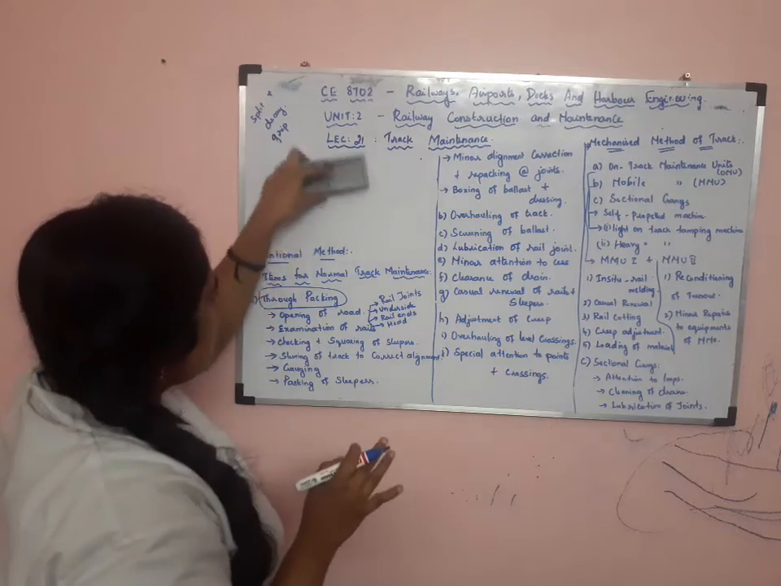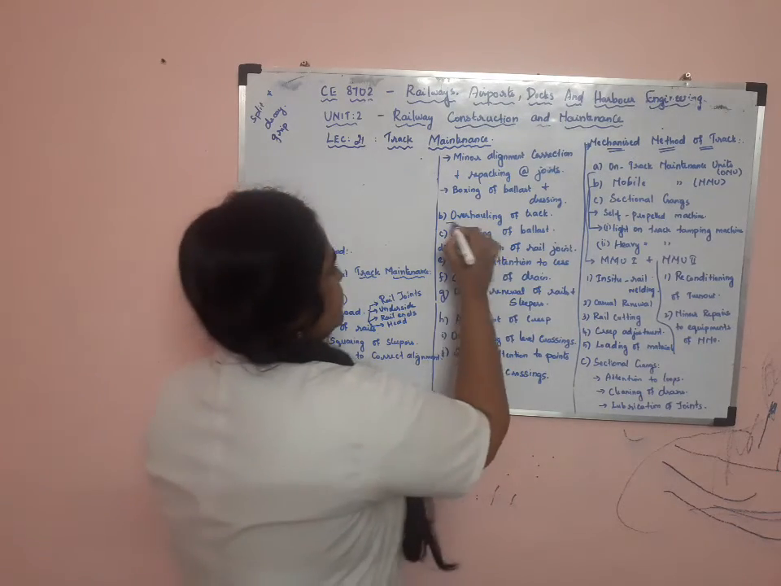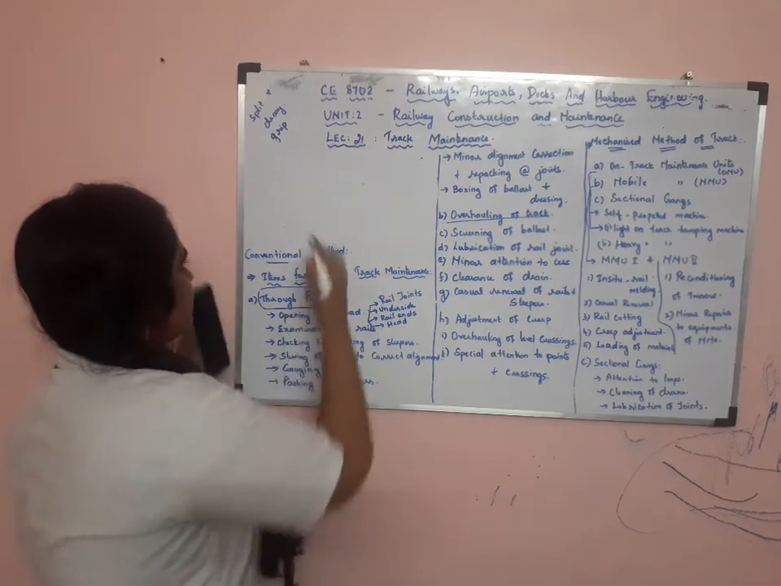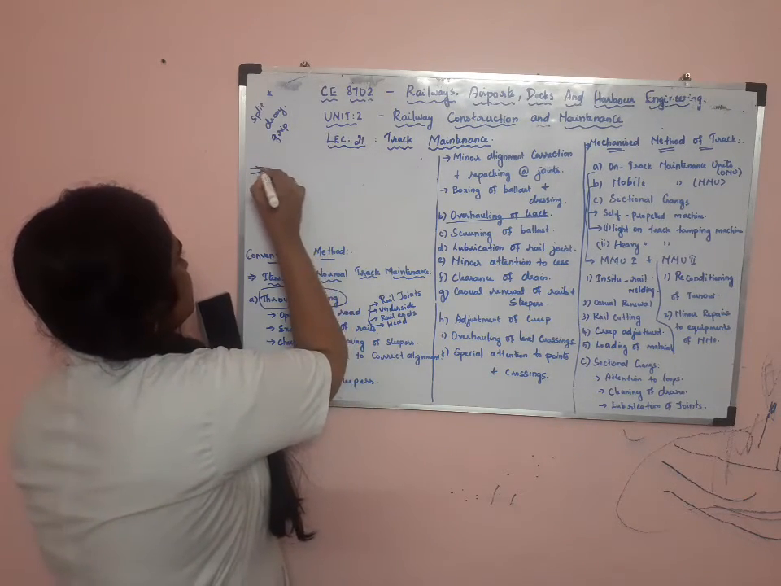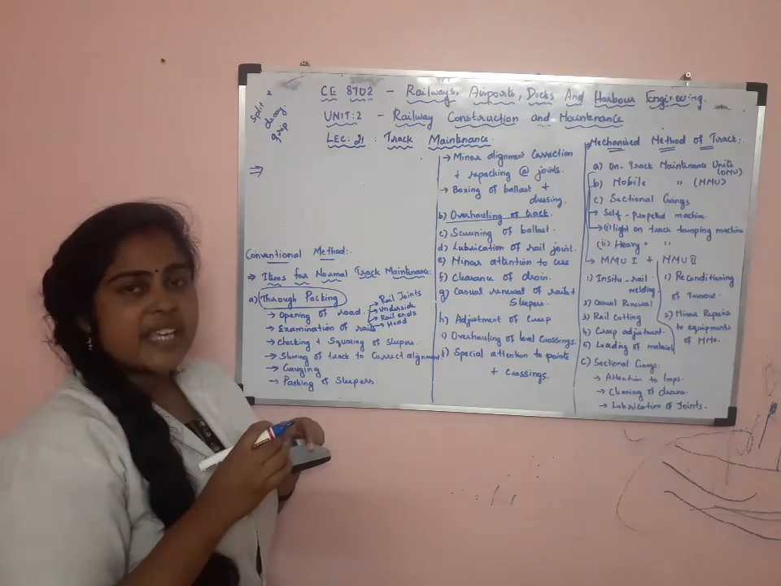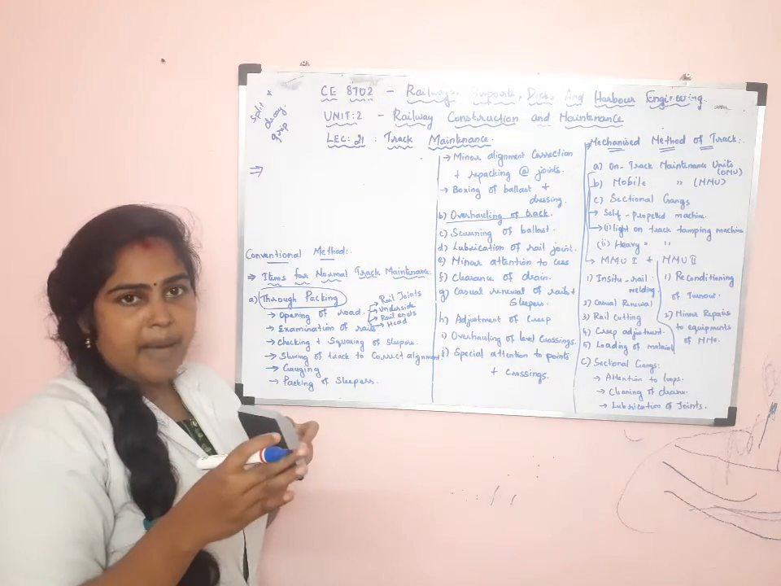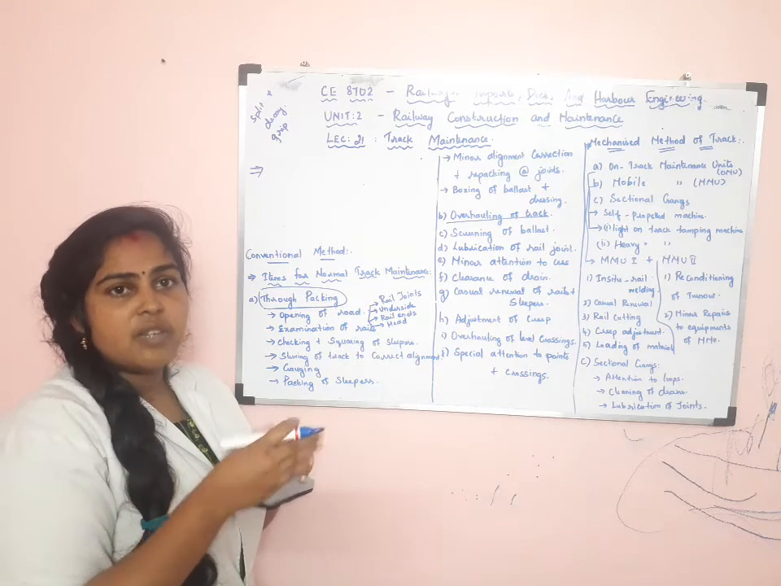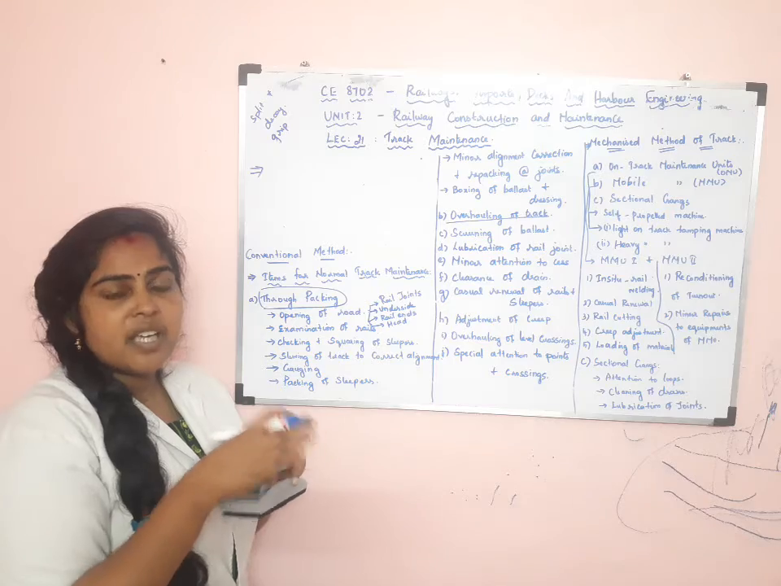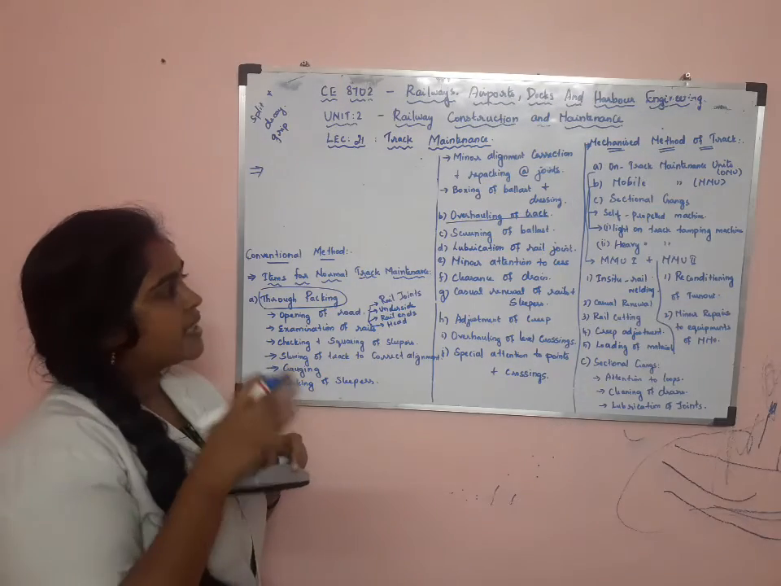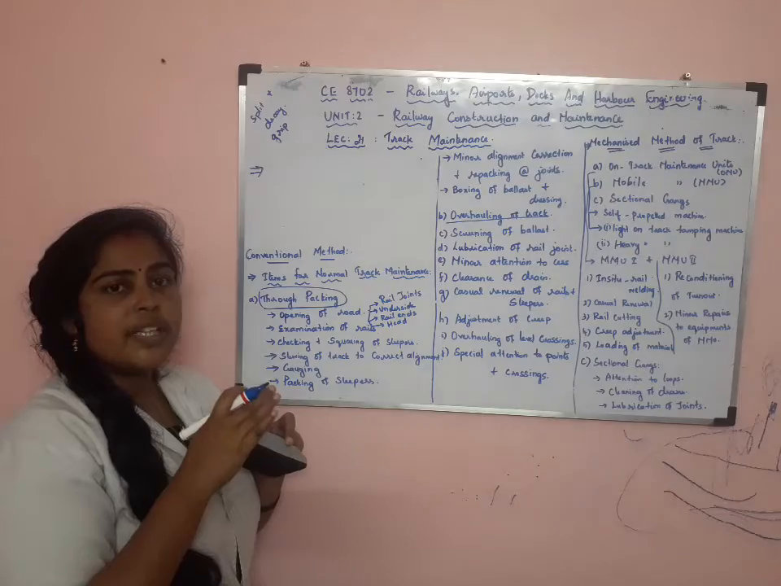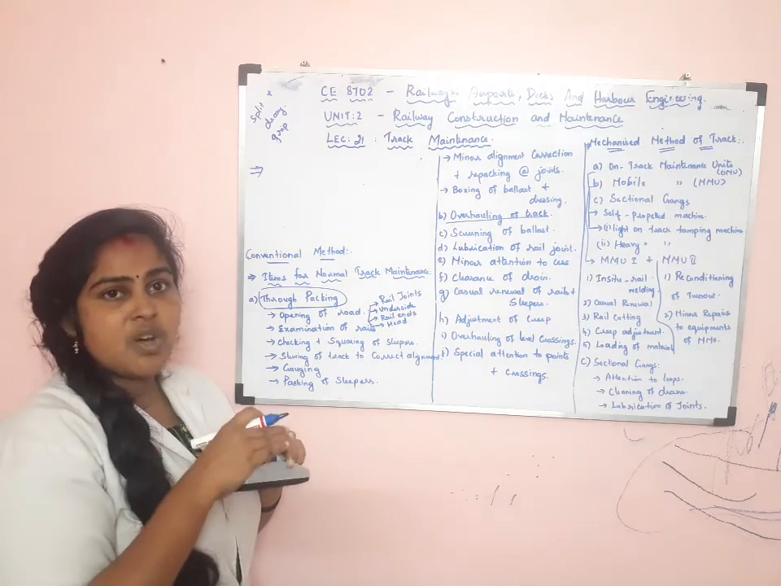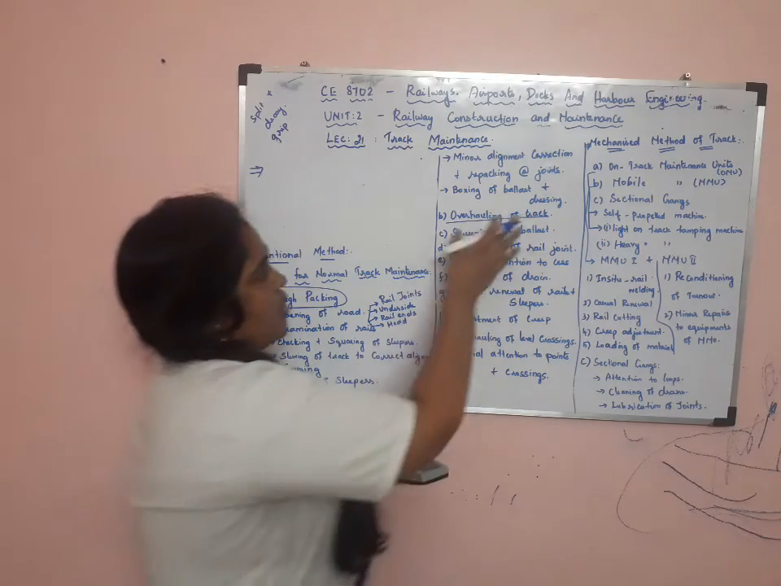The next one is the overhauling of track. In overhauling of track, the track is arranged in a correct manner. The track will be examined, whether kinks are there, whether creep is there, wear is checked, everything is checked, and it is overhauled. Overhauling is done mainly by deep screening of ballast. So that is overhauling of track.